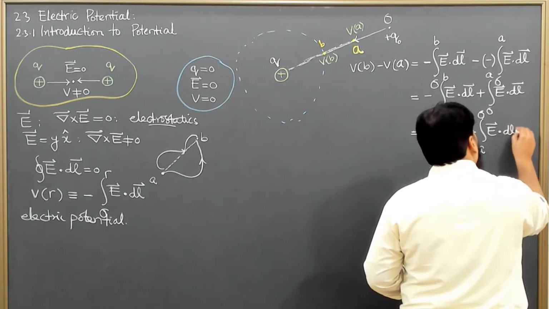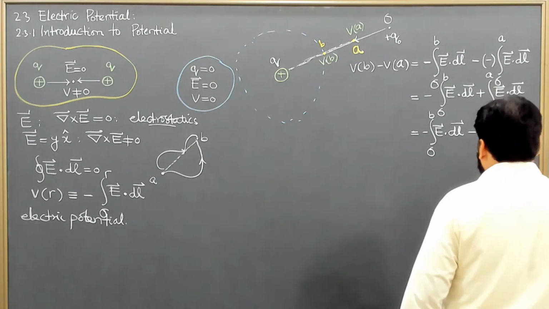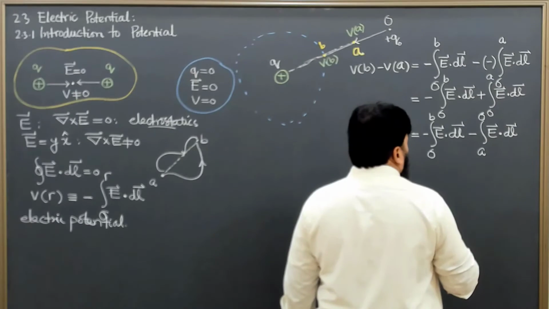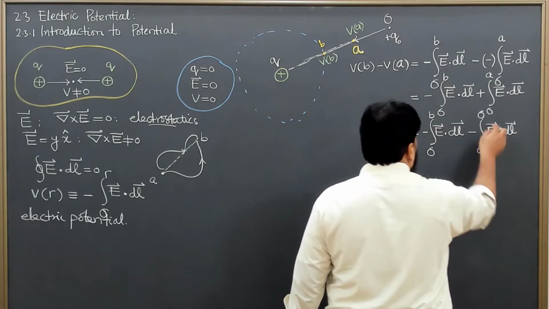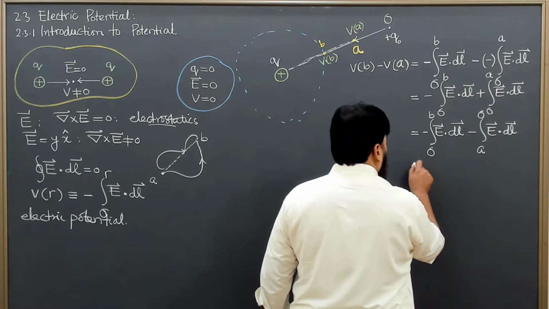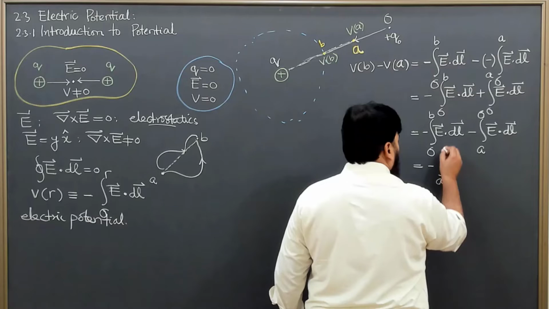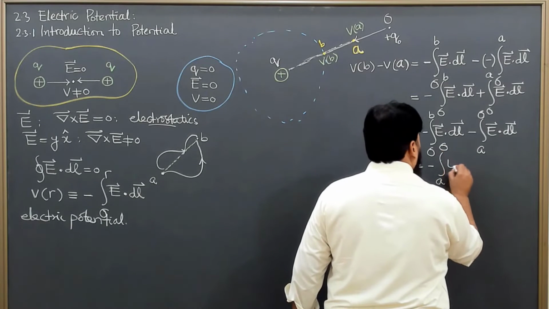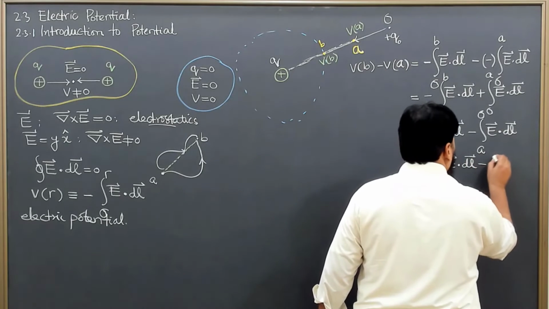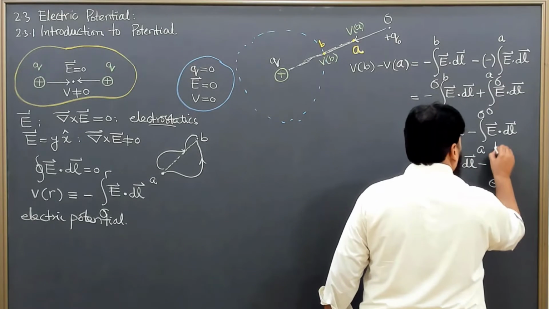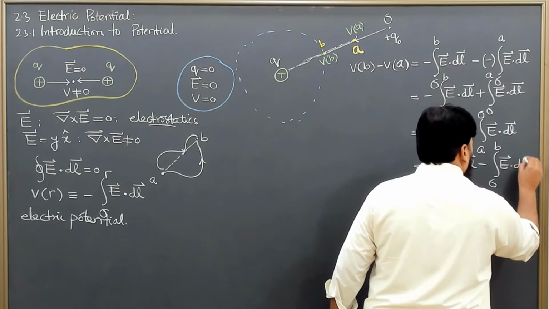Reversing the limits of the integral will give this. Now if I write this one earlier and this one later, then this is equal to minus the integral A to O of E dot dl minus the integral O to B of E dot dl.